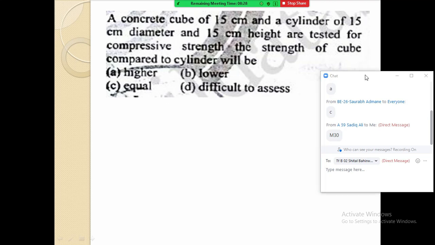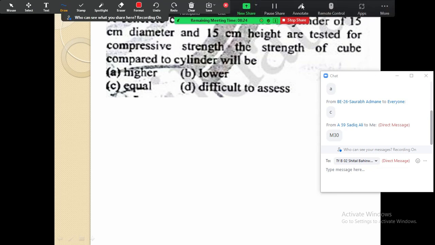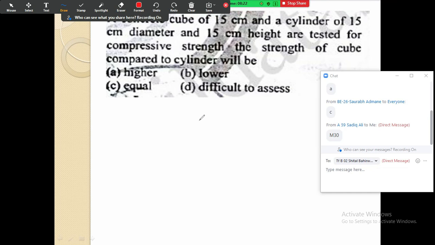I will explain the question they have asked. First, a cube is there. The area of the cube in plan will be 15 by 15 centimeter, and its dimension is 15 by 15 by 15. Cube means all the sides are the same. Then a cylinder is there.